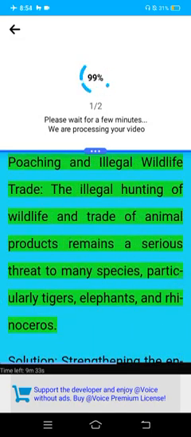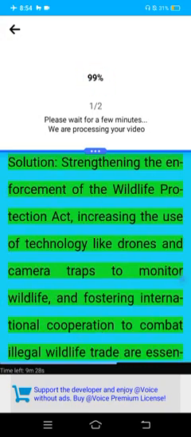Poaching and illegal wildlife trade. The illegal hunting of wildlife and trade of animal products remains a serious threat to many species, particularly tigers, elephants, and rhinoceros. Solution. Strengthening the enforcement of the Wildlife Protection Act, increasing the use of technology like drones and camera traps to monitor wildlife, and fostering international cooperation to combat illegal wildlife trade are essential steps.